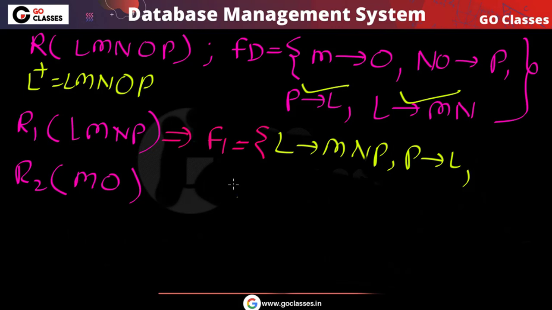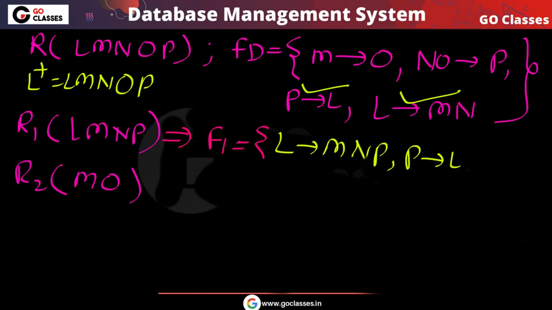In this relation R1, what other functional dependency is applicable? Let's find out. M can determine O, and nothing else. NO can determine P, but in this relation we don't have O, so this is not applicable.